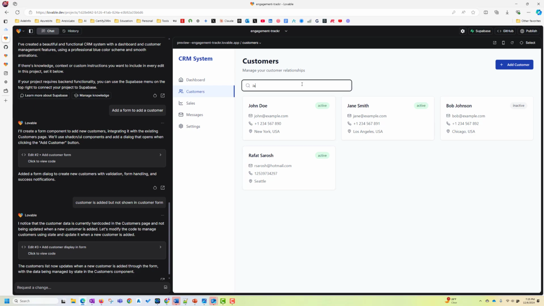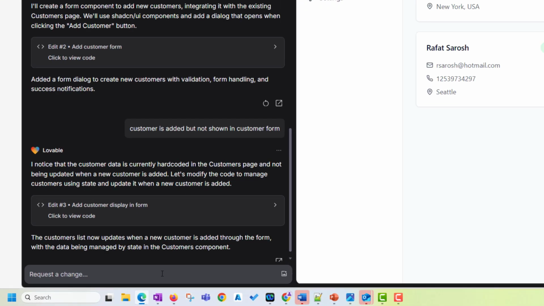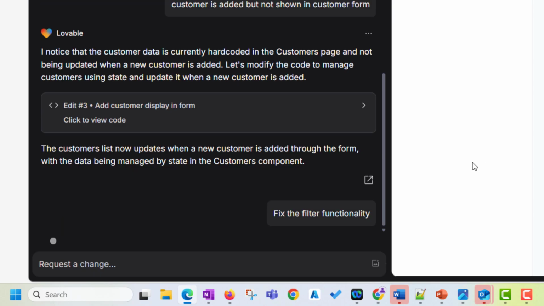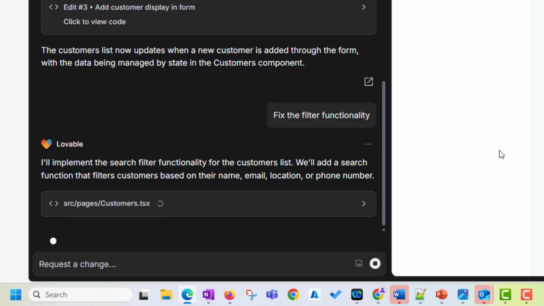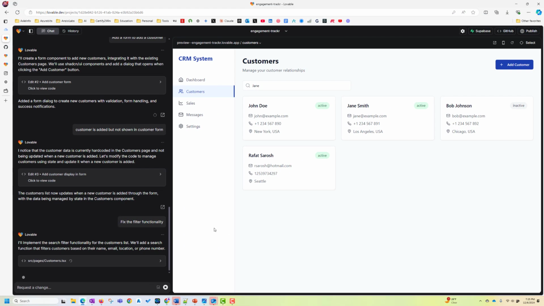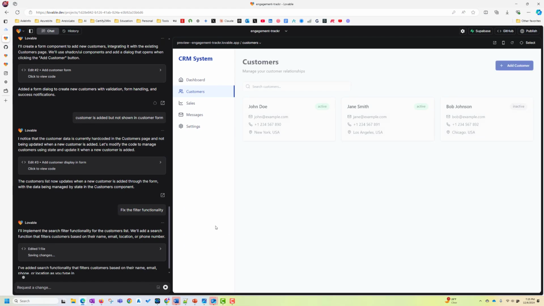Let's see if filter is working. No, filter is not working. So let's say, fix the filter functionality. As you can see, I'm just talking in very simple English. Nothing about coding here. Saying, fix the filter functionality. That's exactly how a program manager or product manager will tell a developer, go and fix this filter functionality. Now they don't need a developer. They will fix it themselves.